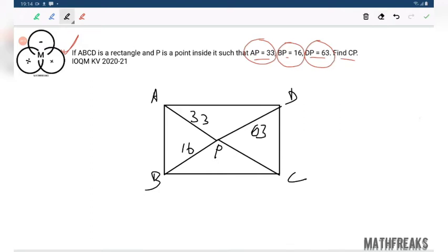We have to consider them as right angle triangles. Just draw perpendiculars like that. Draw perpendicular from P, from this point, from this point, from this point. Like that. Name them X, Y, Z, W.